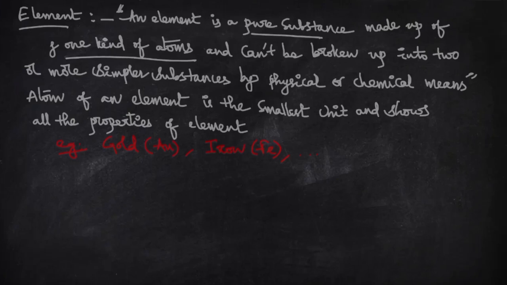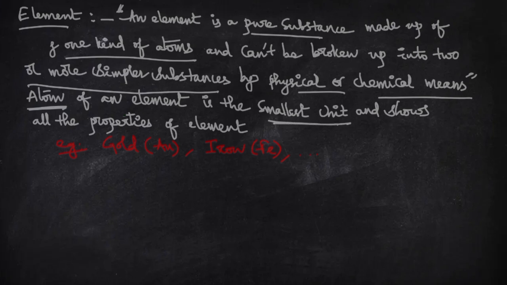Elements cannot be broken up into two or more simpler substances by physical or chemical means. And an element contains atoms. The atom of an element is the smallest unit and shows the properties of the element. Whatever properties the element has, they will be shown by the atom.